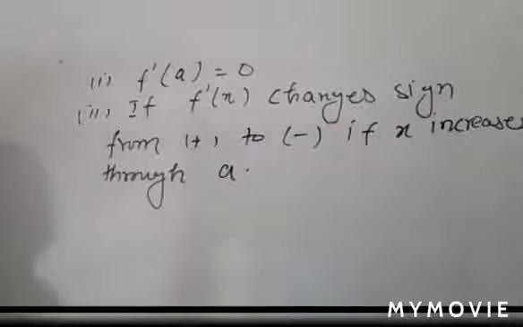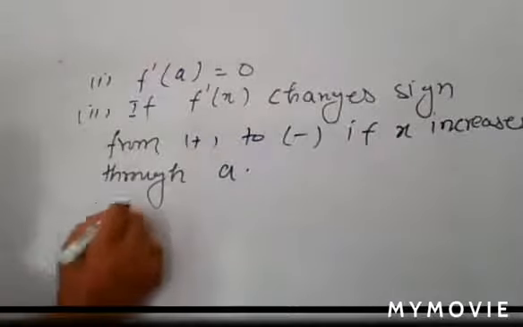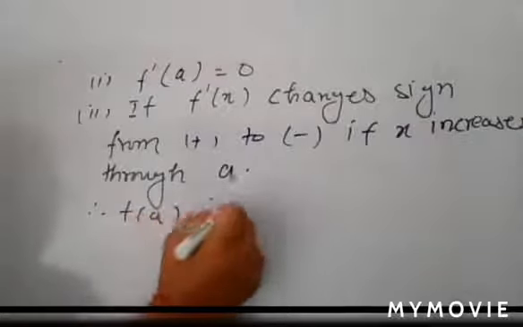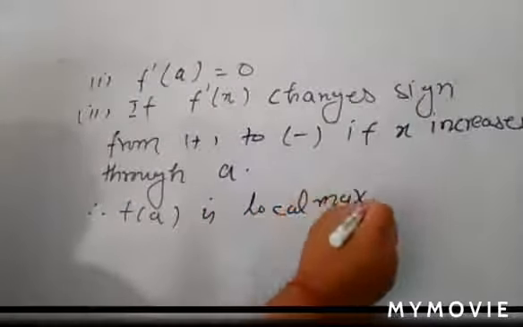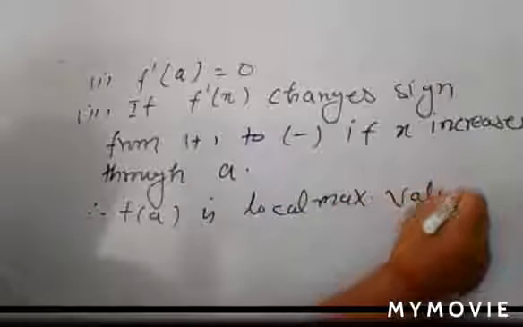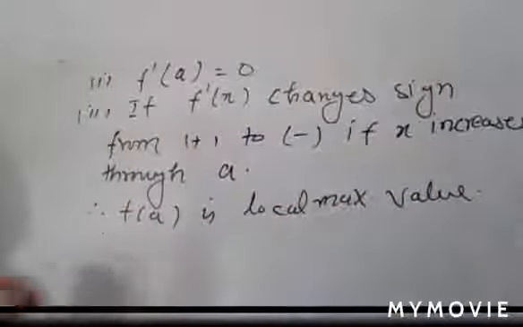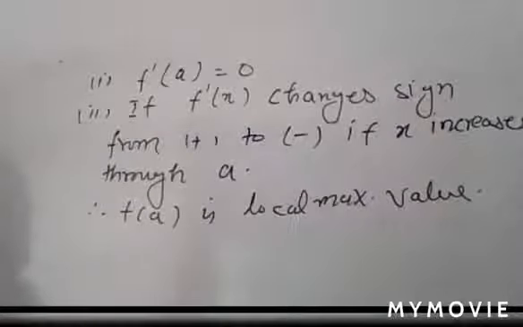Is it clear? And you write here: hence f of a is the local maximum value. F of a in this case is known as the local maximum value.